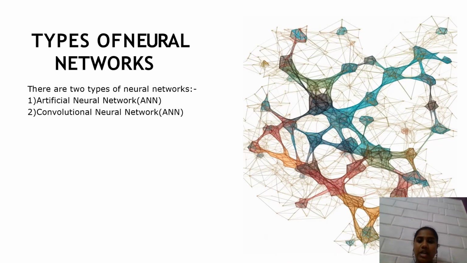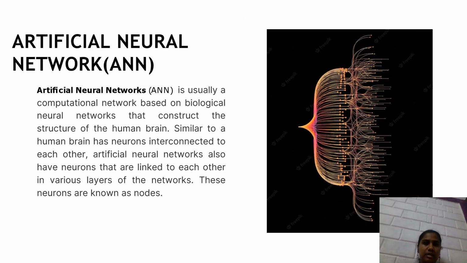Types of neural networks. There are two types of neural network. One is artificial neural network. The other one is convolutional neural network. Let's see artificial neural network first.